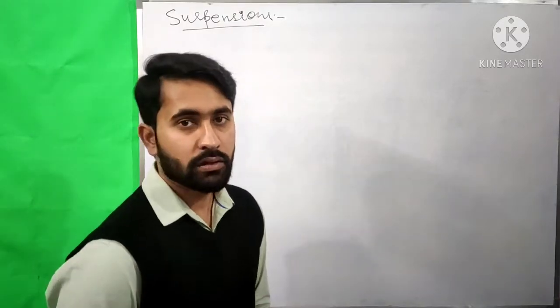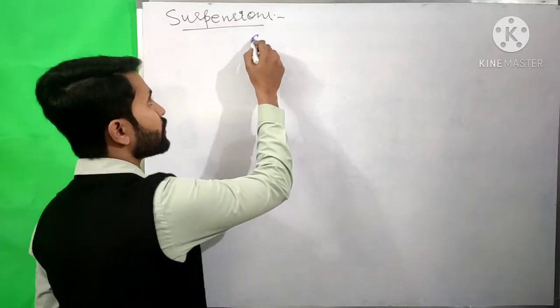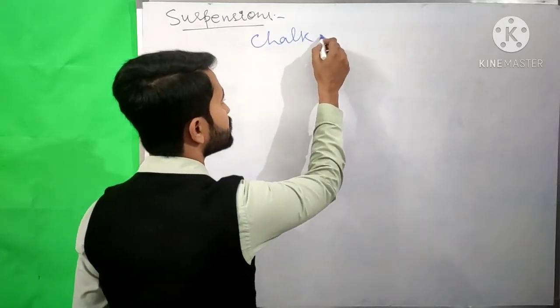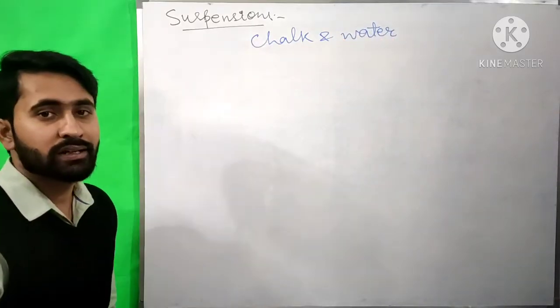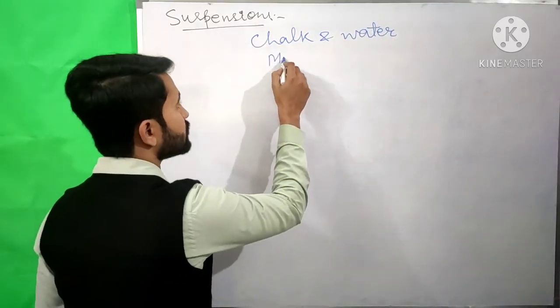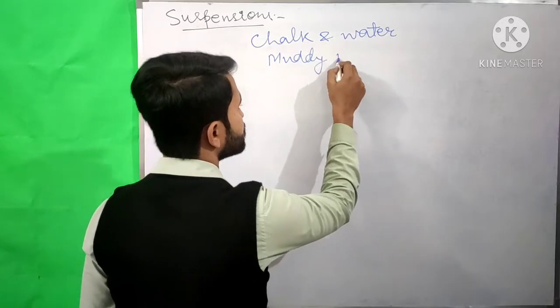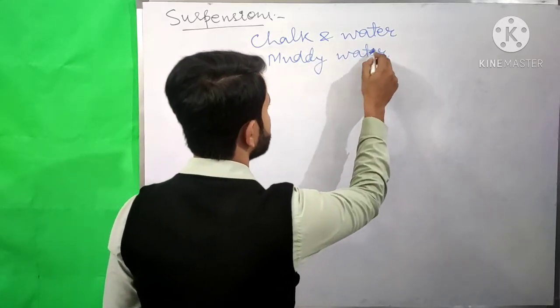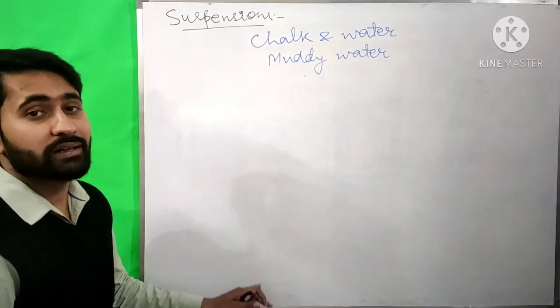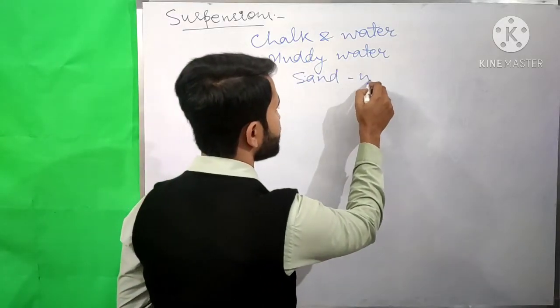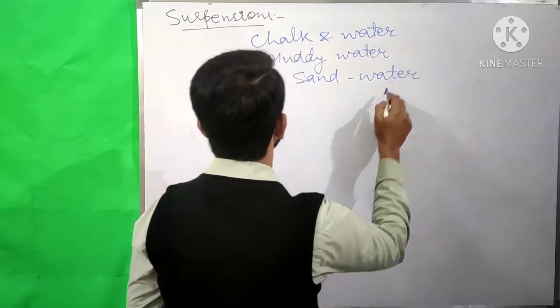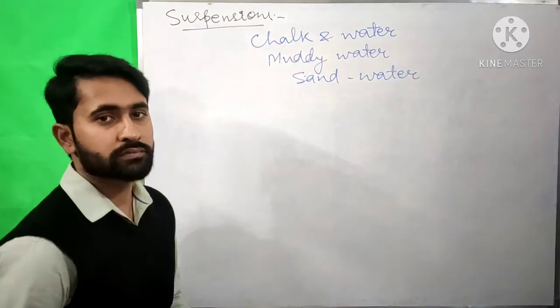Like for example, the mixture of chalk and water, or we can take muddy water. Muddy water is also a suspension. Now if we mix sand in water, that is also a suspension.